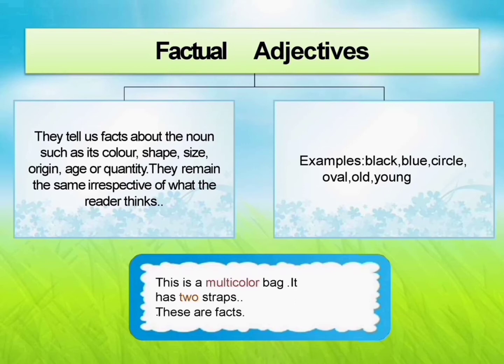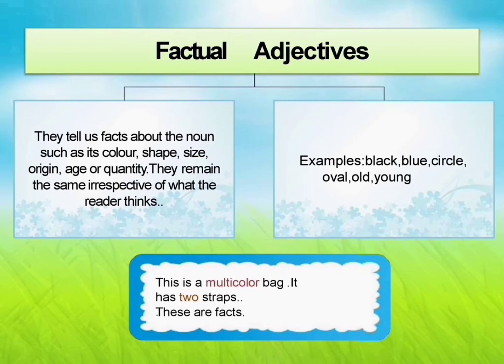They tell us facts about the noun such as its color, shape, size, origin, age or quantity. They remain the same irrespective of what the reader thinks. For example, black, blue, circle, oval, old, young.